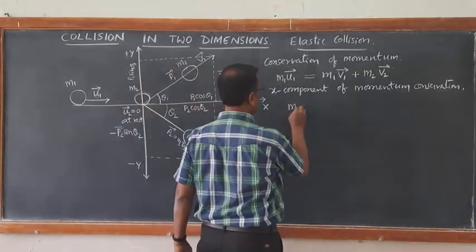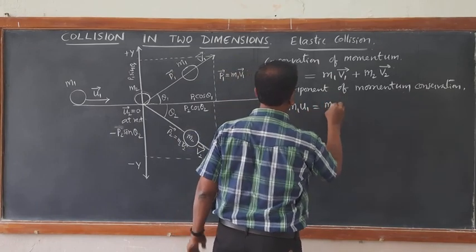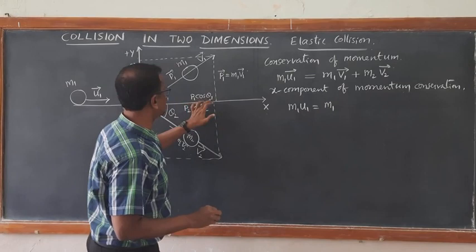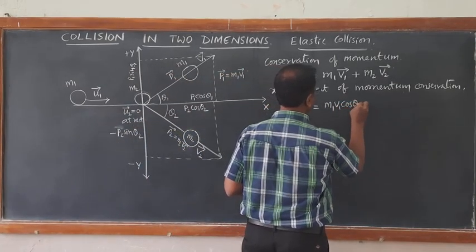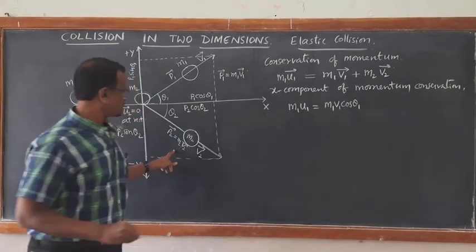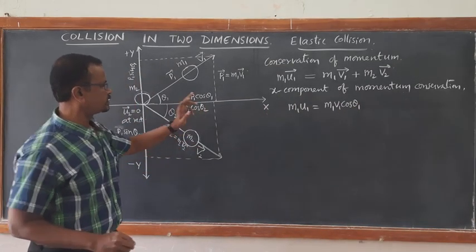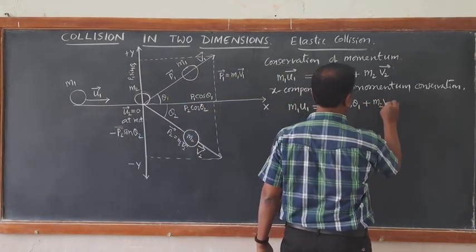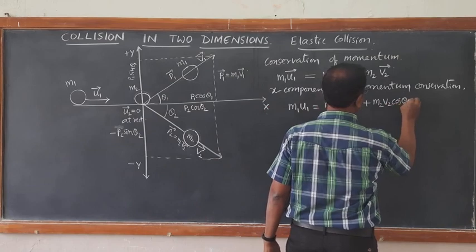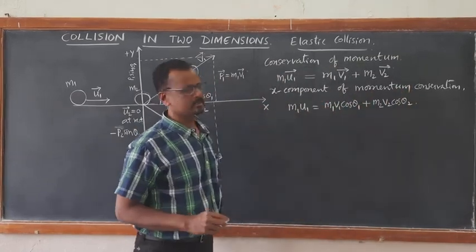Therefore, I can write m1 u1 is equal to m1 v1 cos theta 1, and that of the second particle is m2 v2 cos theta 2 in the same direction. So this becomes the x component of momentum conservation.